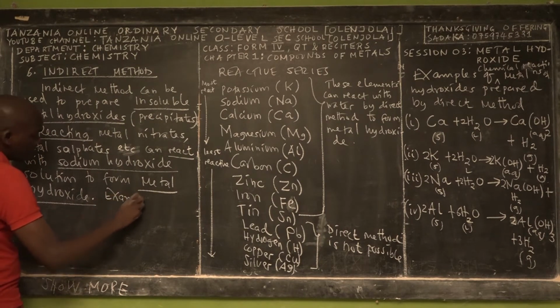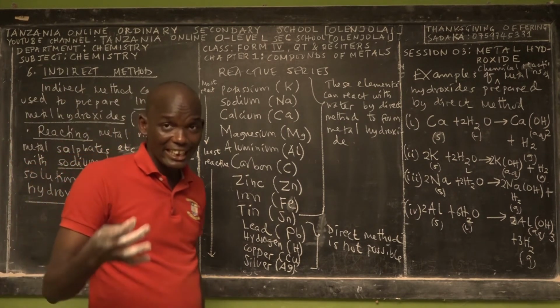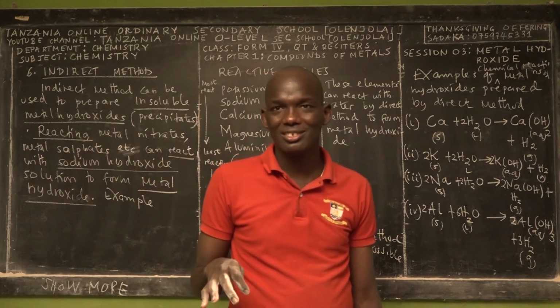So with this indirect method, we just prepare the metal hydroxide indirectly from other compounds.